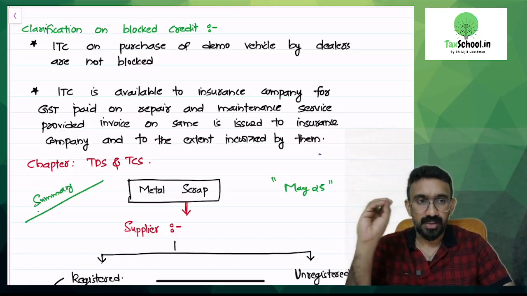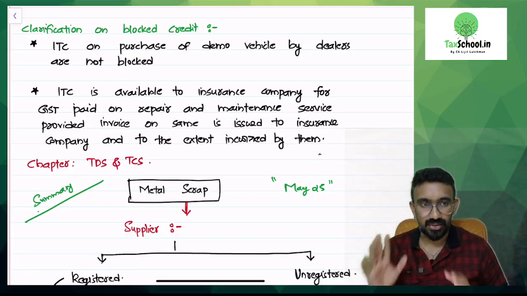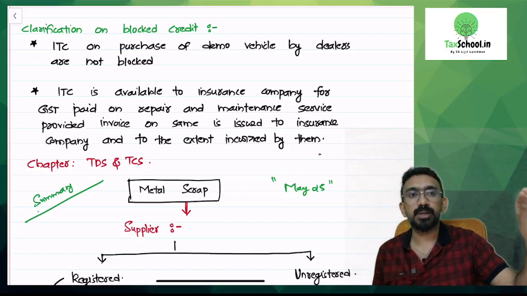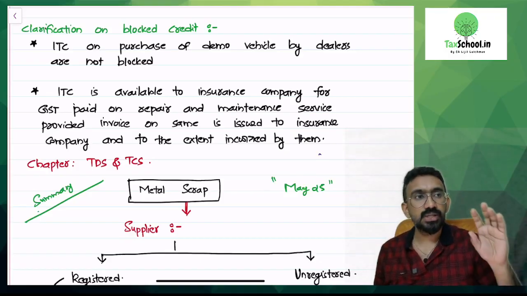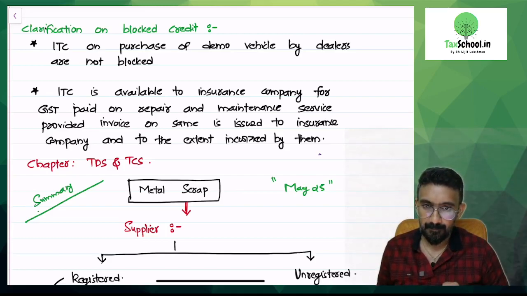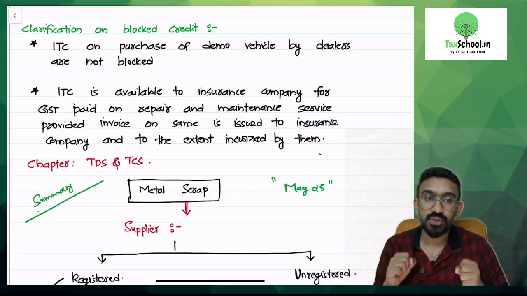So, which means, say I am Oriental Insurance or Echo Insurance, Reliance Insurance. What is that I have done? I have sold insurance plan to people who are having car. On the insurance premium, I have collected GST. What is the expense for an insurance company?